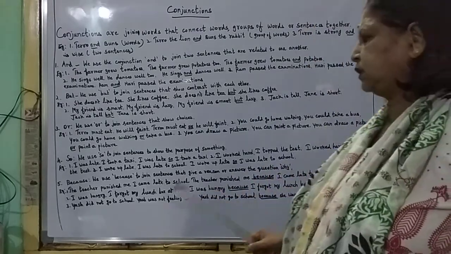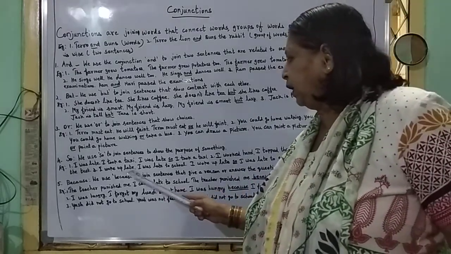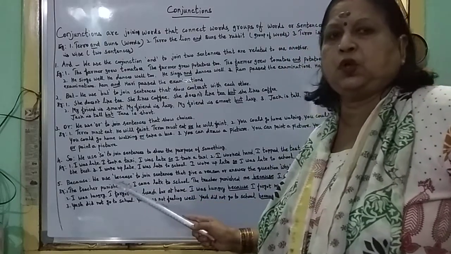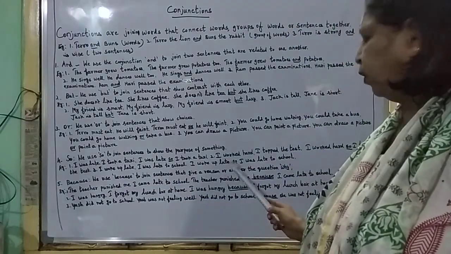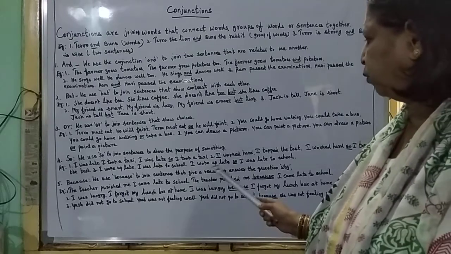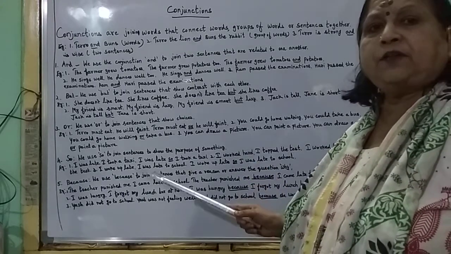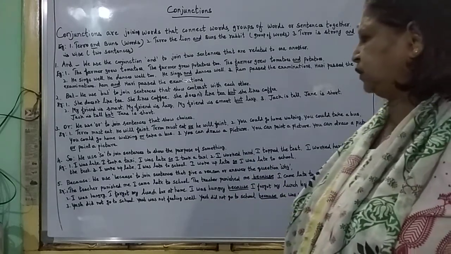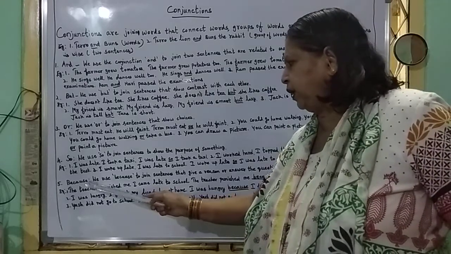Here, so is the conjunction. I woke up late, I was late to school. Why were you late to school? I woke up late. So I was late to school. So is the conjunction. Next, because.